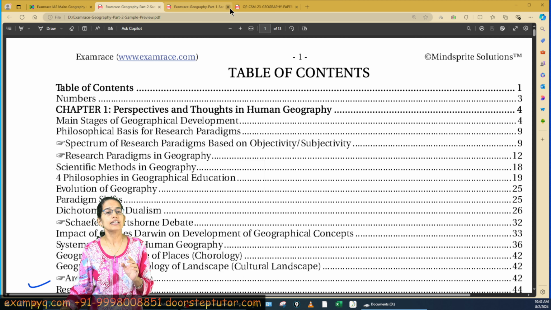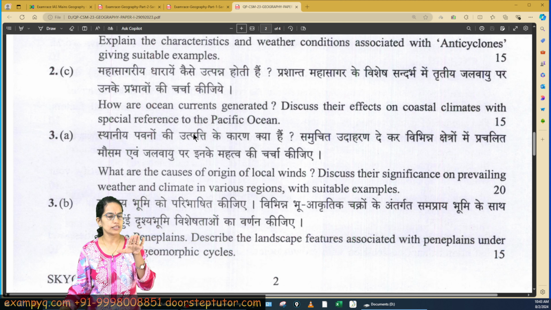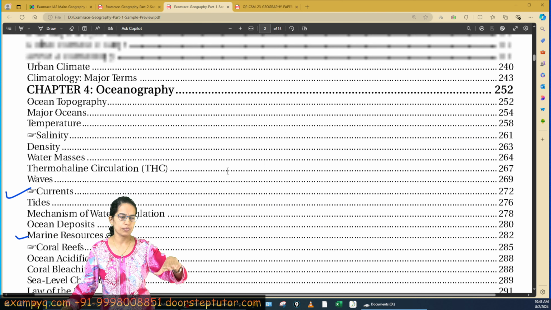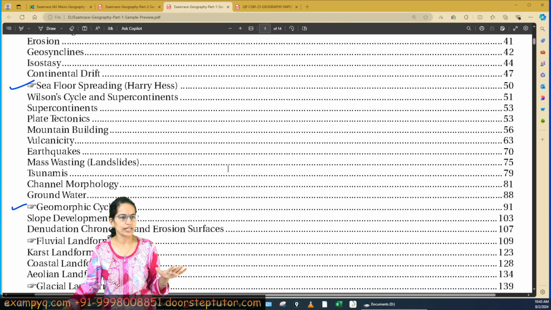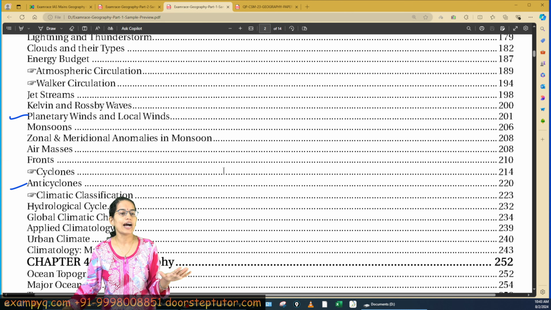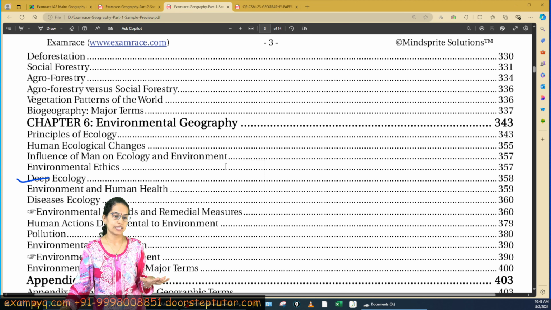The next is section 2, which pertains to, so these were the topics. As you can see, we have discussed ocean current, we have talked about local winds and climatology. So if we go on to the broad distribution, we can say nearly all the sections had equal weightage, but this time relatively higher weightage was seen from the sections on oceanography and environmental geography.